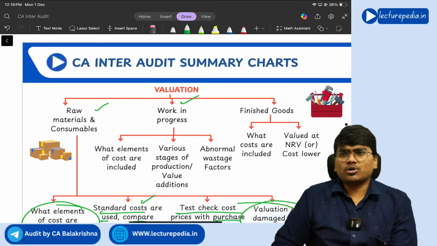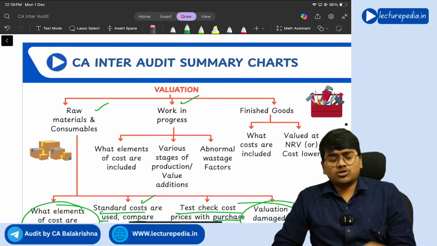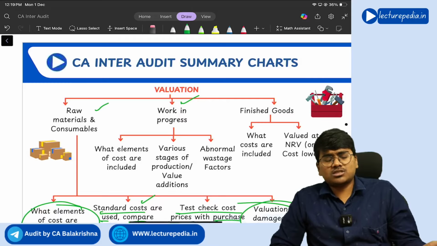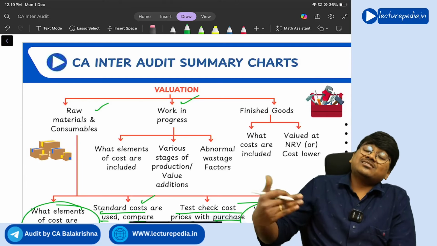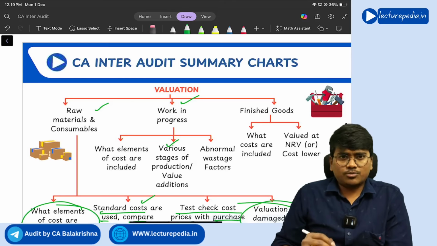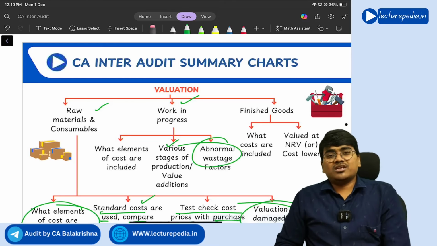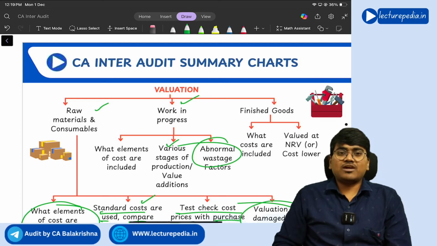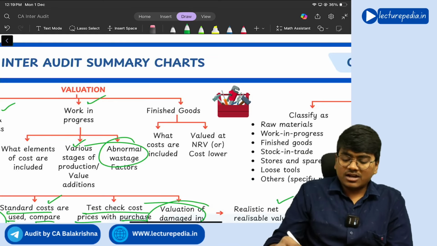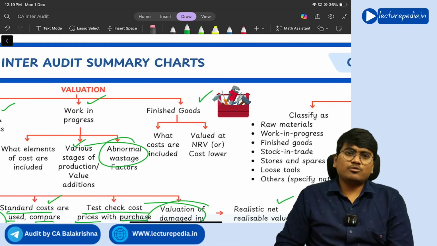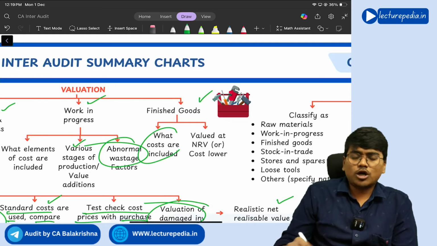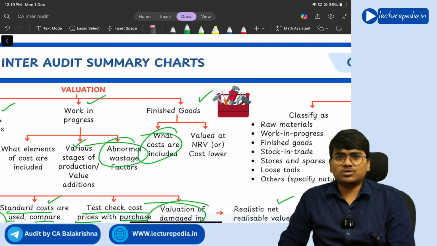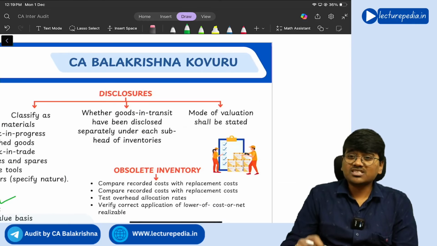Next, work in progress. With respect to valuation of work in progress, the auditor needs to see what elements of cost have been included in the work in progress, what are the various stages that are there in the work in progress, and whether there are any abnormal wastage factors. These things the auditor will consider for valuation of work in progress. And finished goods, of course, will be valued at cost or NRV, whichever is lower, right? Yes.